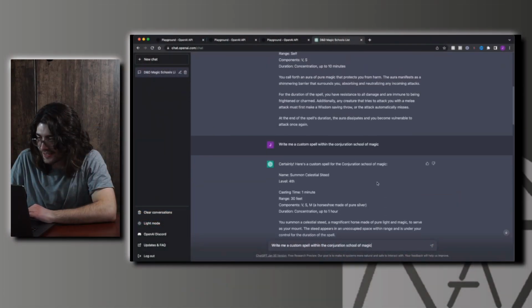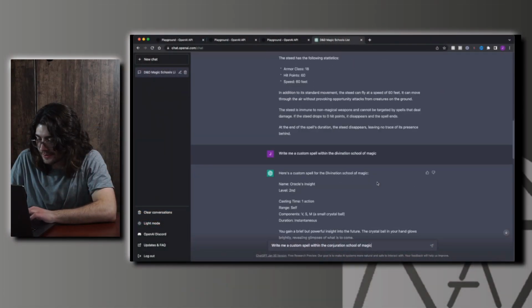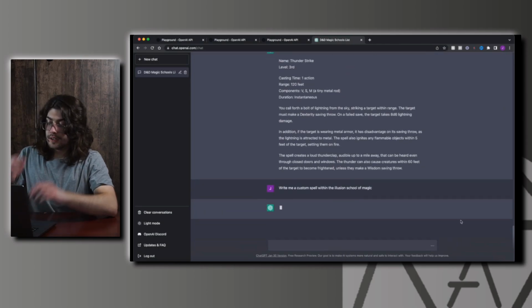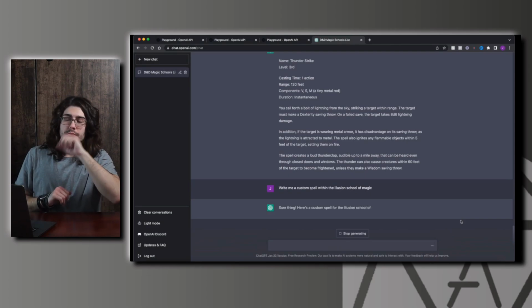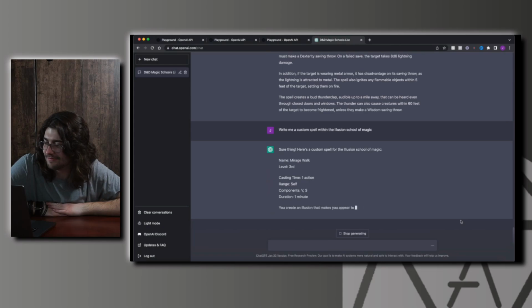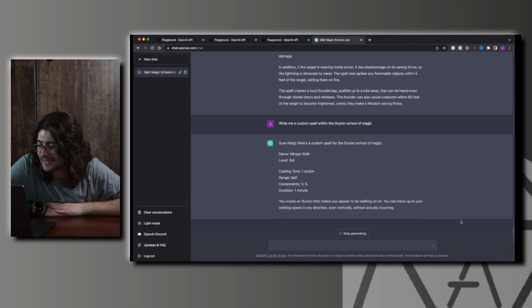After evocation, we have illusion. I'm also really interested to see this one. I am already intrigued by the name.